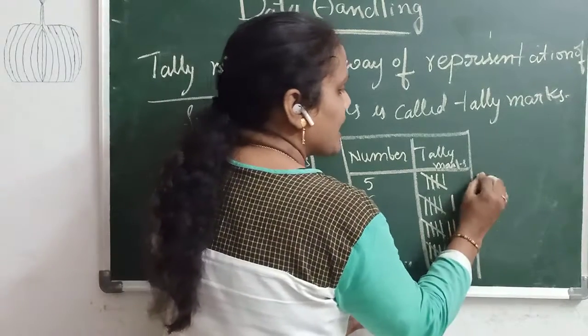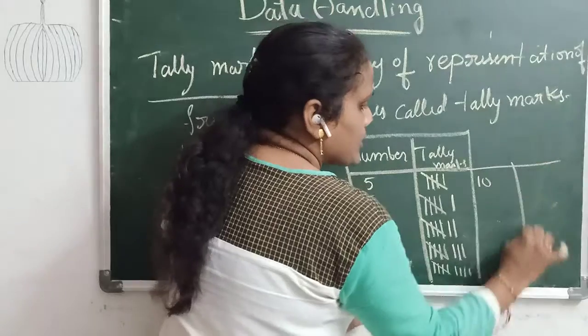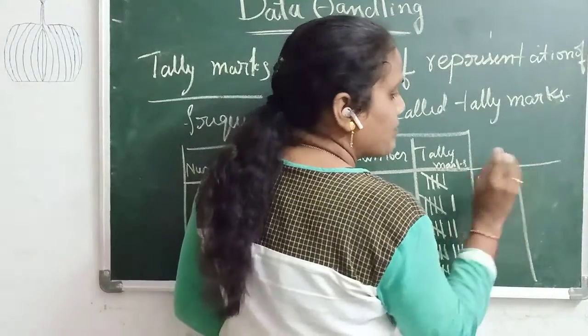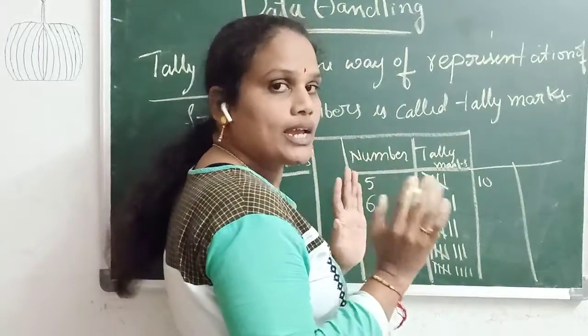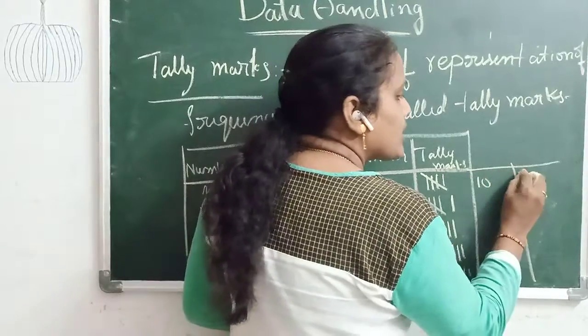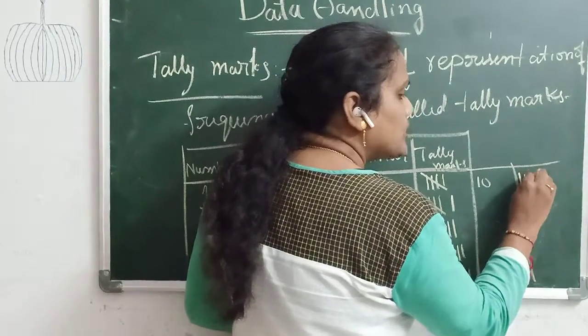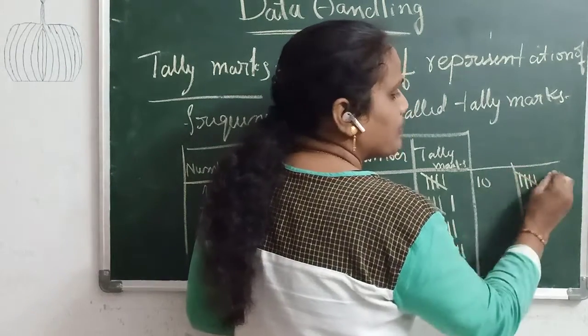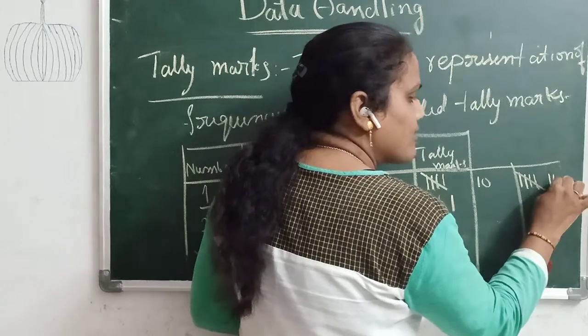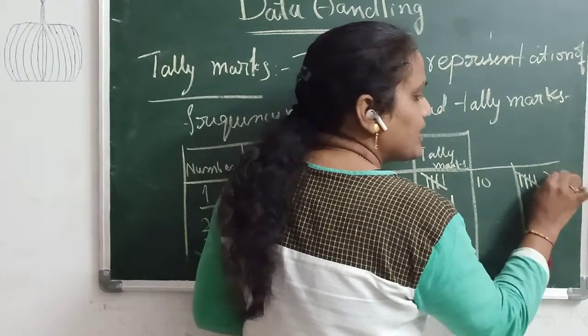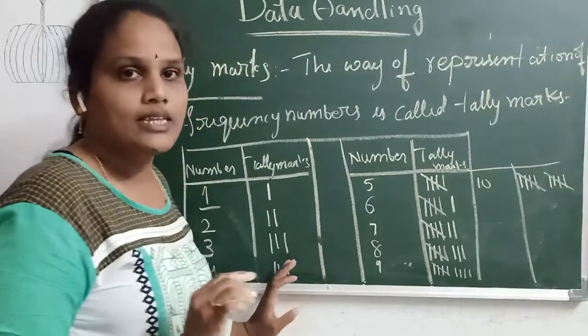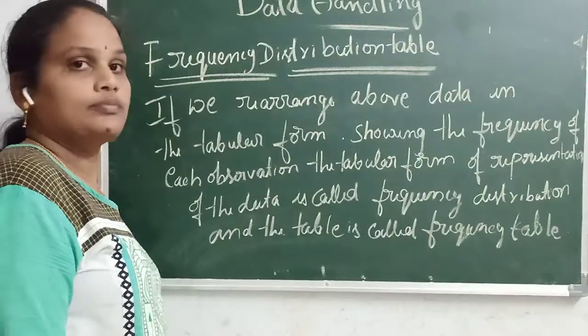times. If the same thing occurs 10 times, see, 5 tally marks we make one group. So here 10 is it. 1 2 3 4 5 6 7 8 9 10. So like this we denote the tally marks.